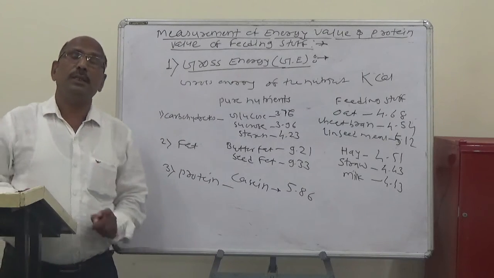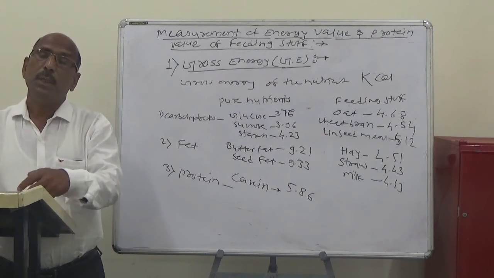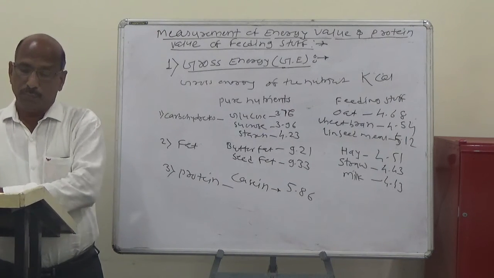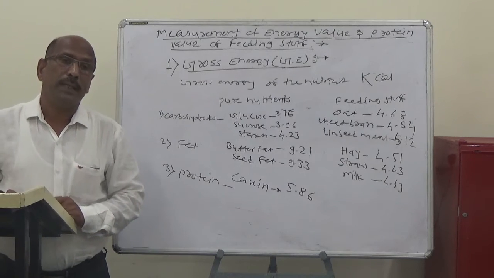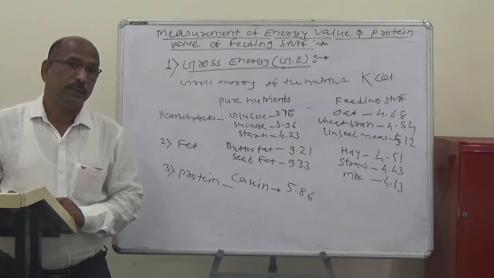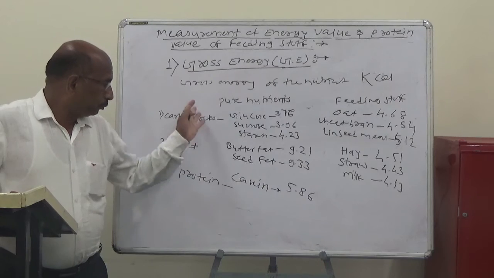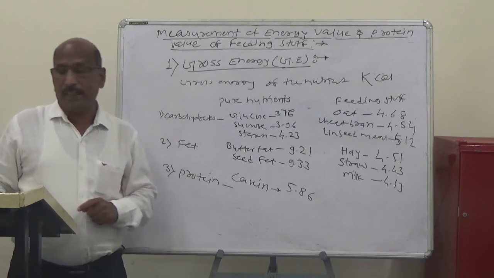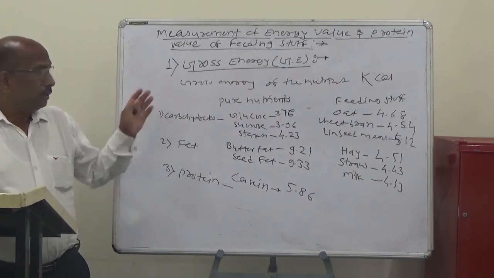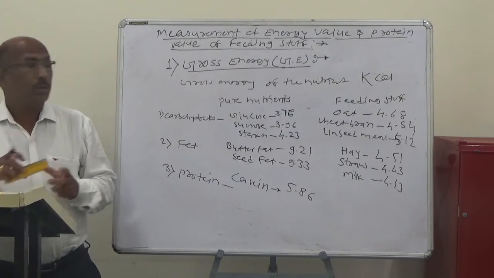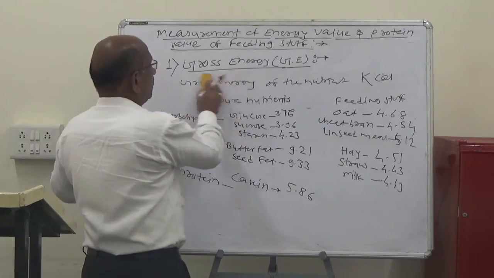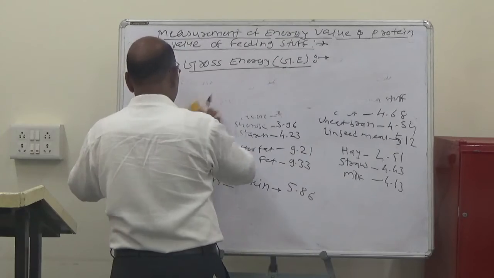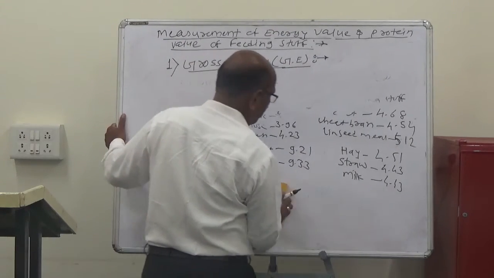So generally the gross energy means the total energy produced by the feedstuff when completely burnt, and it is due to these nutrients, the carbohydrates, fats, and proteins. So this is the first, the gross energy. Gross means the total energy.